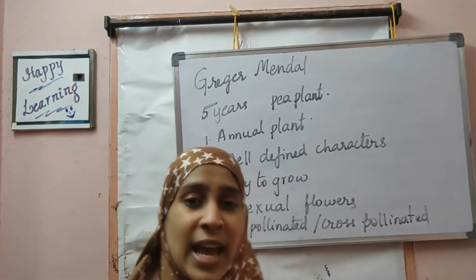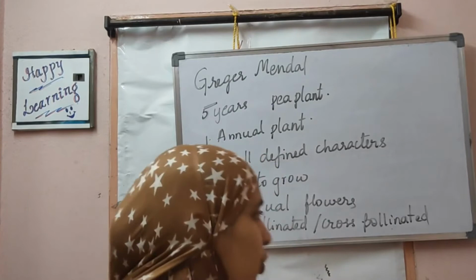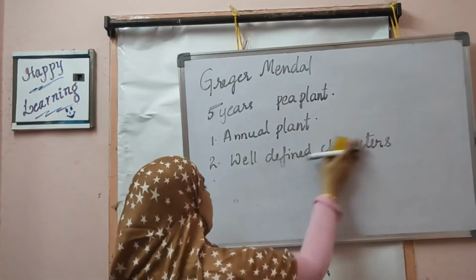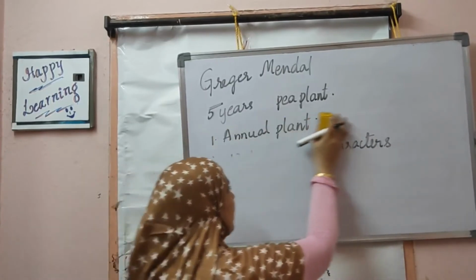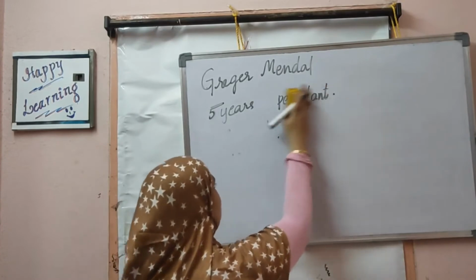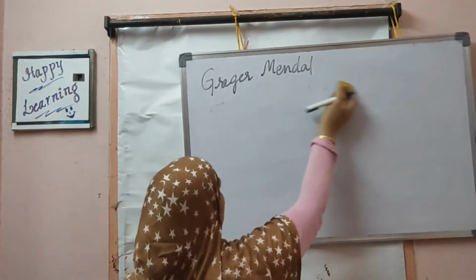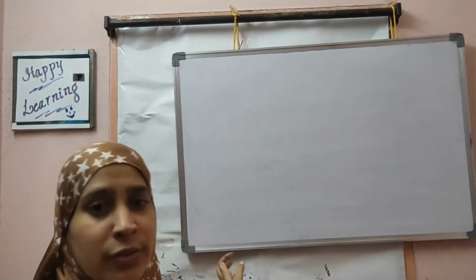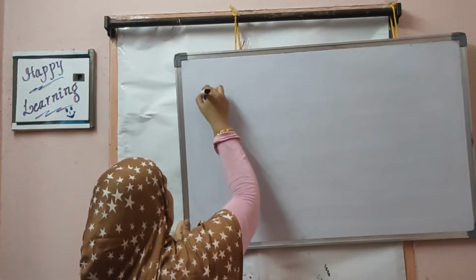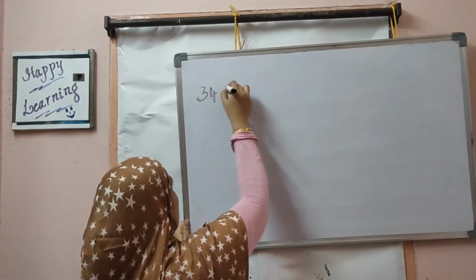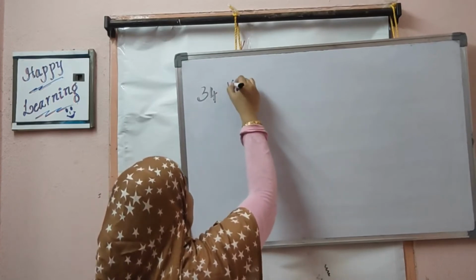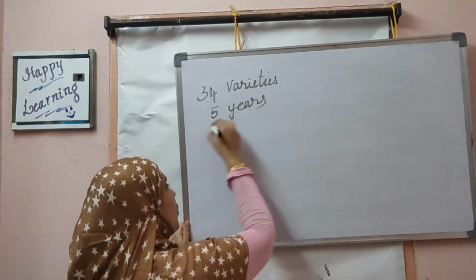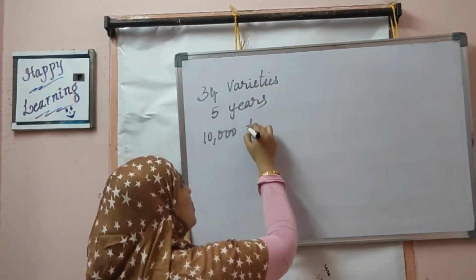And he took 7 characters that are different in this pea plant. What are those 7 characters? It was not a small experiment, children. He nearly experimented on 10,000 different pea plants. 34 different varieties of pea plants he used to do experiments. He did the experiment for 5 years, and during this time he experimented on 10,000 plants.